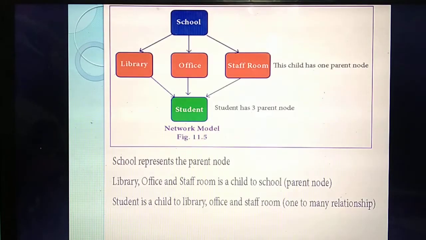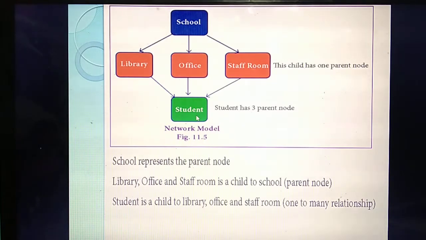Understand? So listen carefully. Here they have given an example. Consider a school. The school is a parent node. This school will have 3 child nodes: the school contains a library, an office and a staff room. Up to this, if you look, you can say this is the hierarchical model, isn't it? One parent node as well as 3 child nodes. But take the next step: the library, office and staff room are now parent nodes.